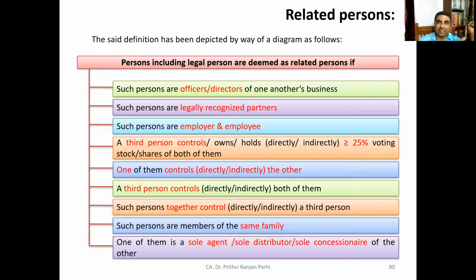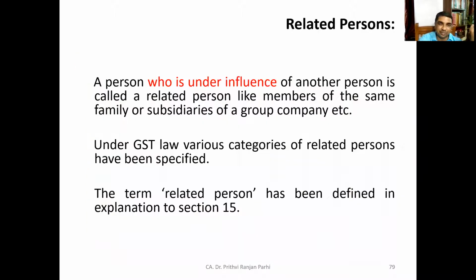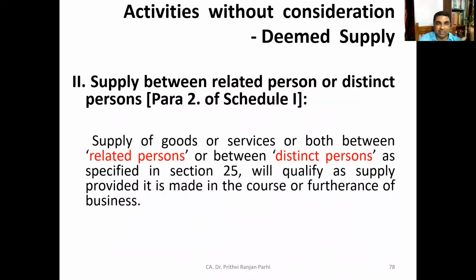Then he will be treated as a related person. Did you understand the meaning of related person? Why is the meaning of related person important? Because para 2 of Schedule 1 says supply of goods and services between related persons in the course or furtherance of business shall be deemed supply, even if there is no consideration.